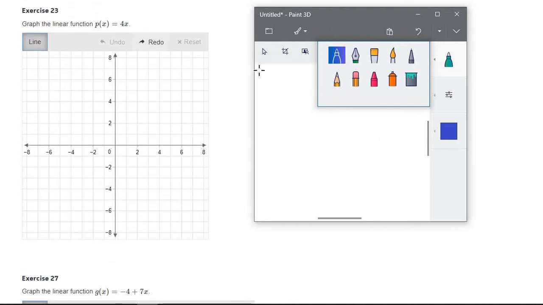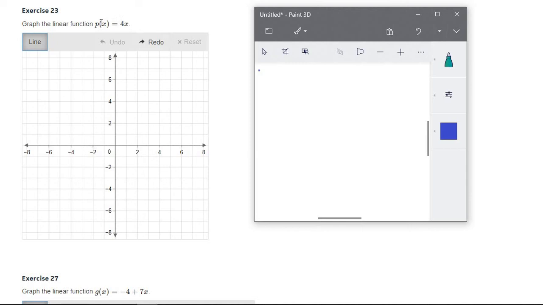All right, so on this one, again, p of x, that's just your y, so don't let that confuse you. It's just y equals 4x is our equation here. So that means we need to figure out if x equals a certain number, what is y going to equal? Now on these, you could plug in literally any number in the world for x, and then you will figure out what that x's y is going to be if you made it a coordinated pair. Now the easiest way to do this is to replace x with 0 and 1. I always go with 0 and 1 because those are the easiest numbers to deal with.